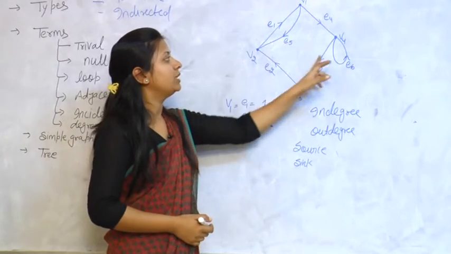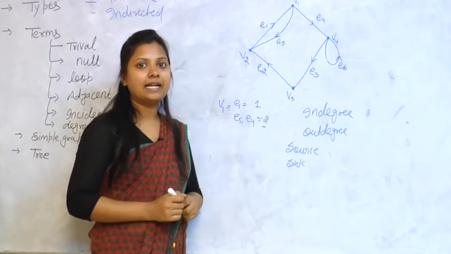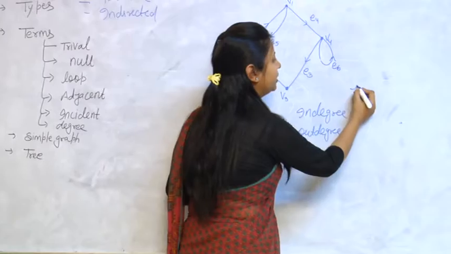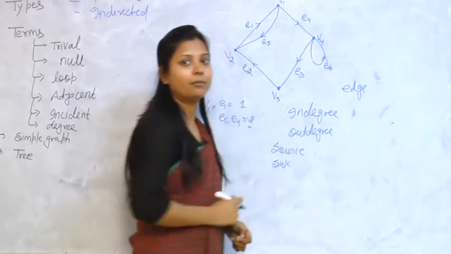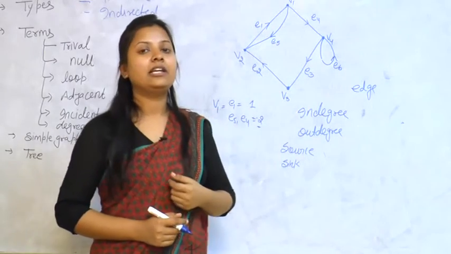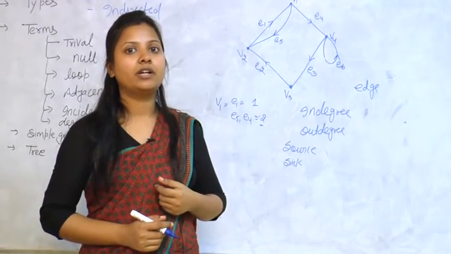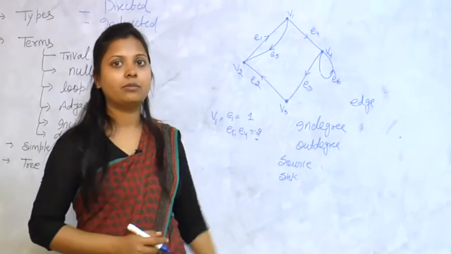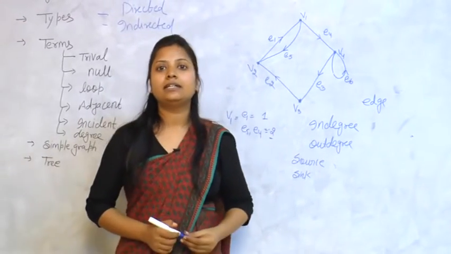Okay? So a self loop is counted as 1 edge, meaning if we count the total number of edges, then a self loop edge will be counted as 1, and if we count the total number of vertices, then it counts toward the total number of vertices. So this is a directed graph.